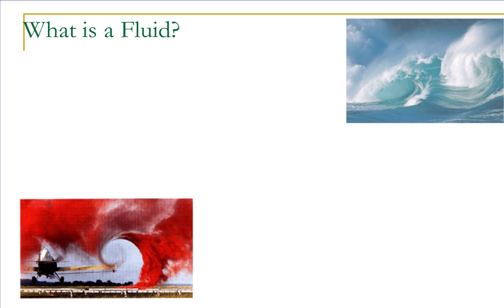Now let's talk about fluids. What is a fluid? By definition, a fluid is something that flows. It is also any material that cannot handle a shear stress. So I have a container, and if I apply a shear stress to it, the fluid becomes distorted.